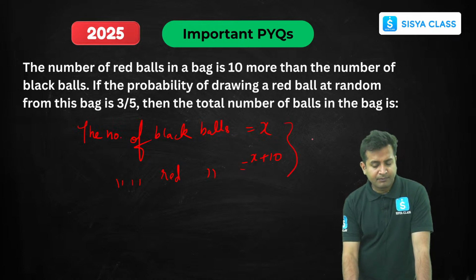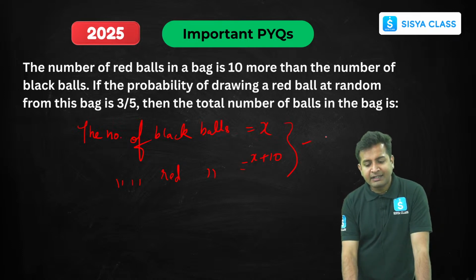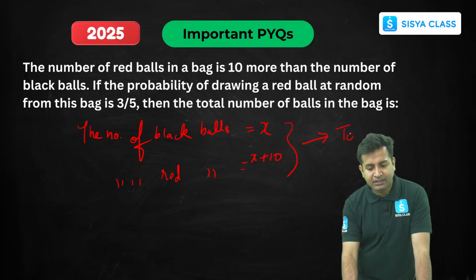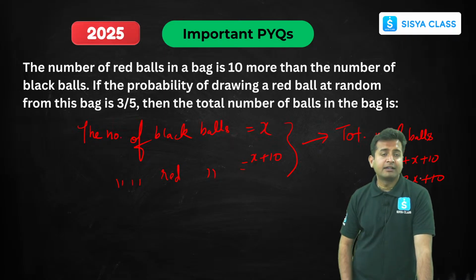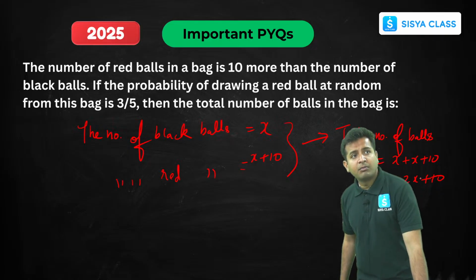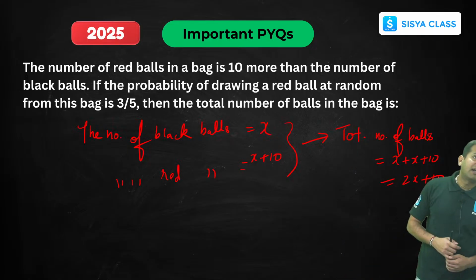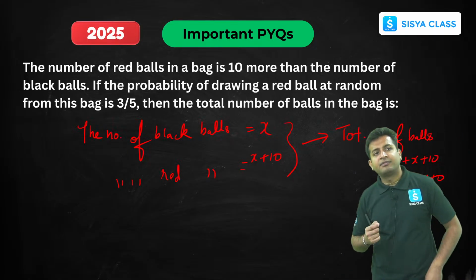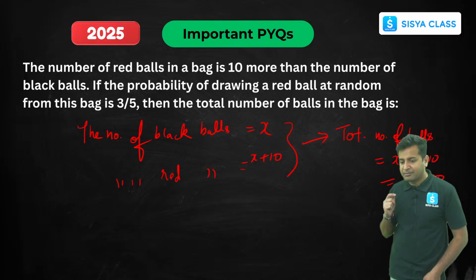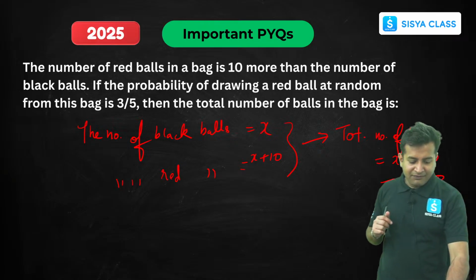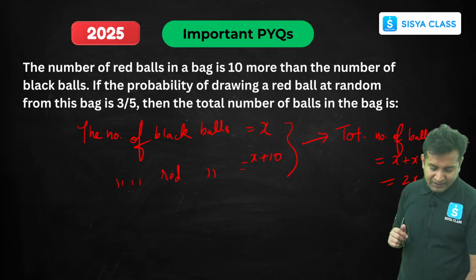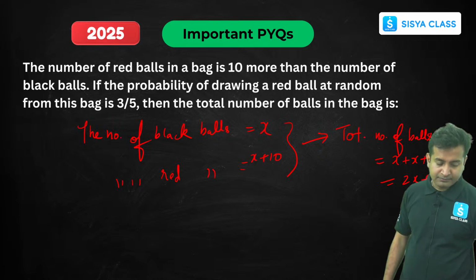So now, what is the total number of balls? The total number is X plus X plus 10, which is 2x plus 10, right? This is the thing. Now, if the probability of drawing a red ball at random, if I have a red ball, then what would be the thing here?